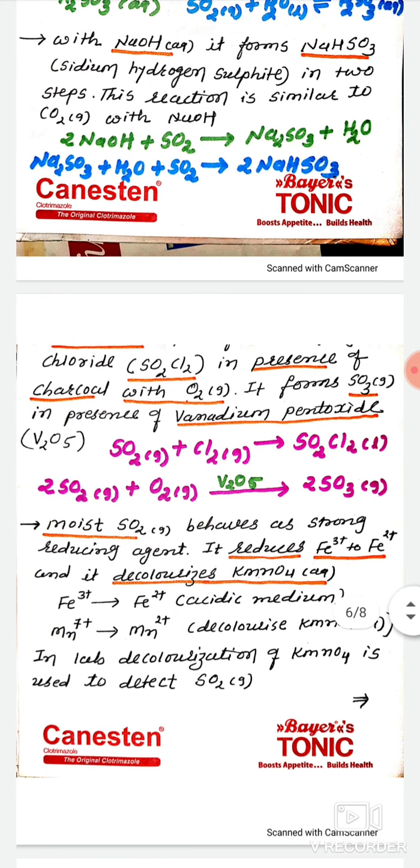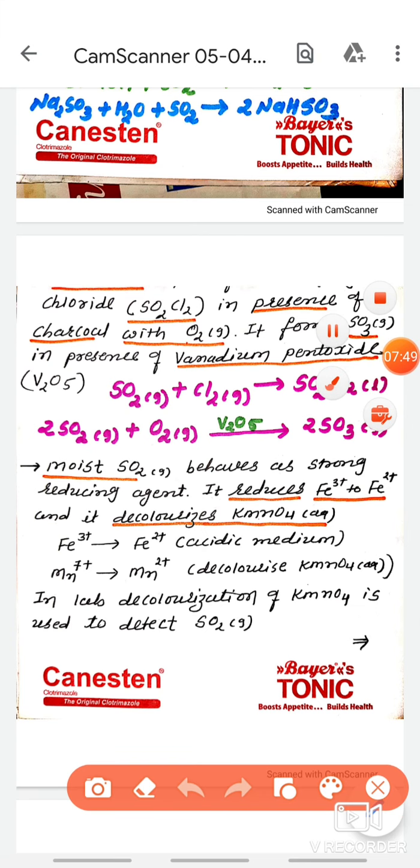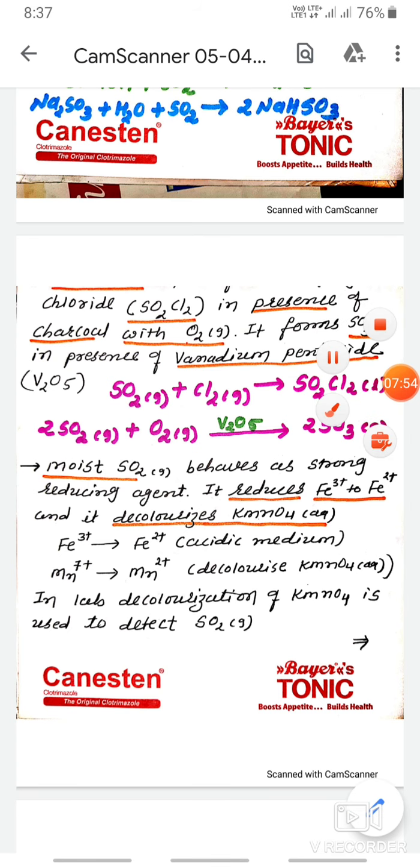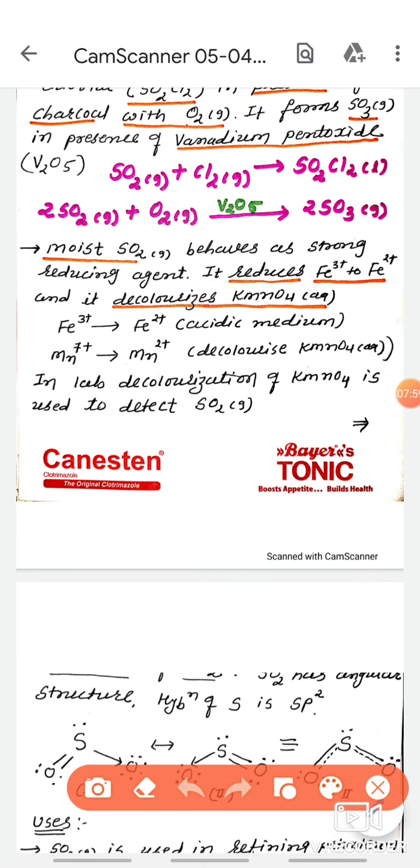See here, some writing is missing, but sulfur dioxide with chlorine forms sulfuryl chloride. See this reaction directly, so you can understand it easily. Writing is not important. Reactions are important. See this reaction. Sulfur dioxide, when reacted with chlorine gas, gives sulfuryl chloride.